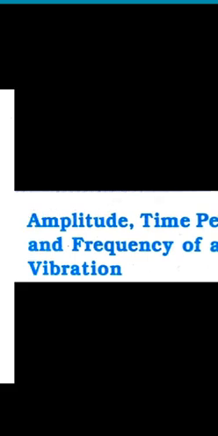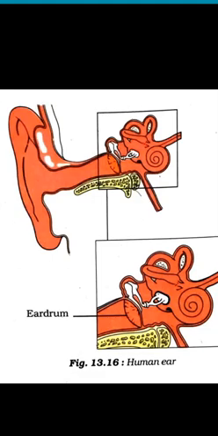The eardrum is like a stretched rubber sheet as we have already seen in the activity. And the sound that is produced makes the eardrum vibrate. And then the eardrum sends this vibration to the inner ear. And from there, the signal goes to the brain.